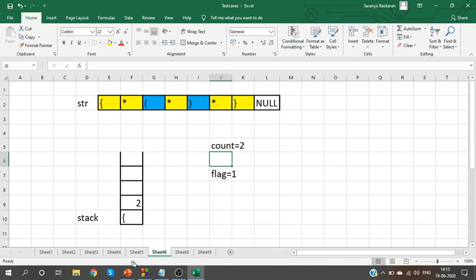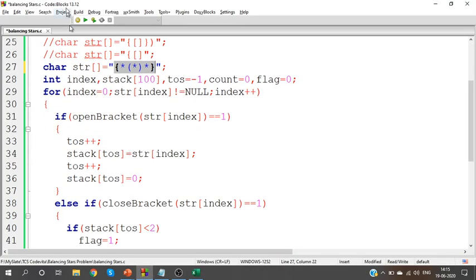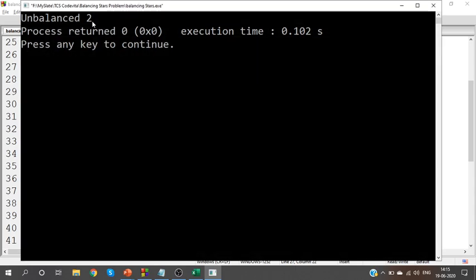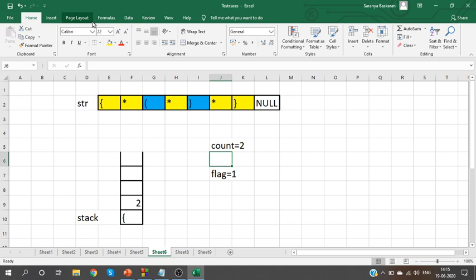So for this one, your output should be unbalanced. Let me check that. Unbalanced and 2. Yes. Okay. Even though the output is right, if you notice, there is something wrong with the calculation part. What have they told you? The number of stars between a pair of brackets should be counted. Yes, number of stars between a pair of brackets.